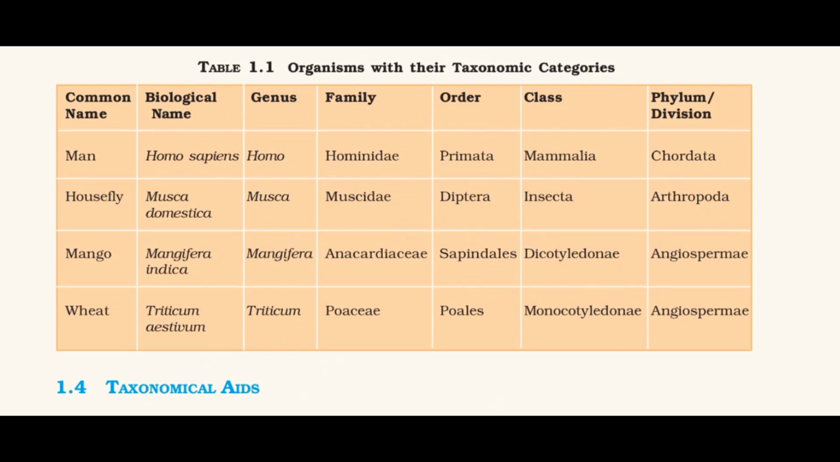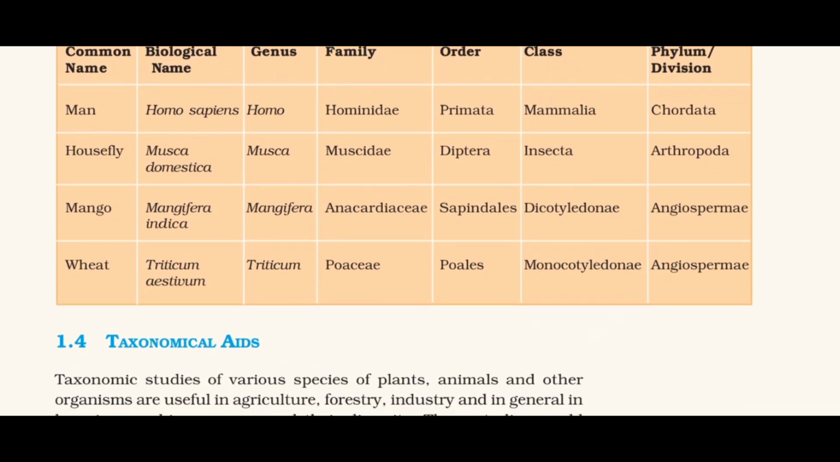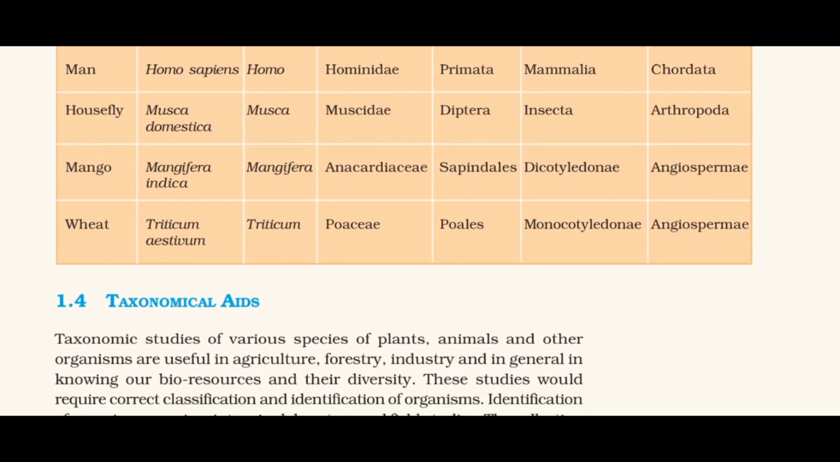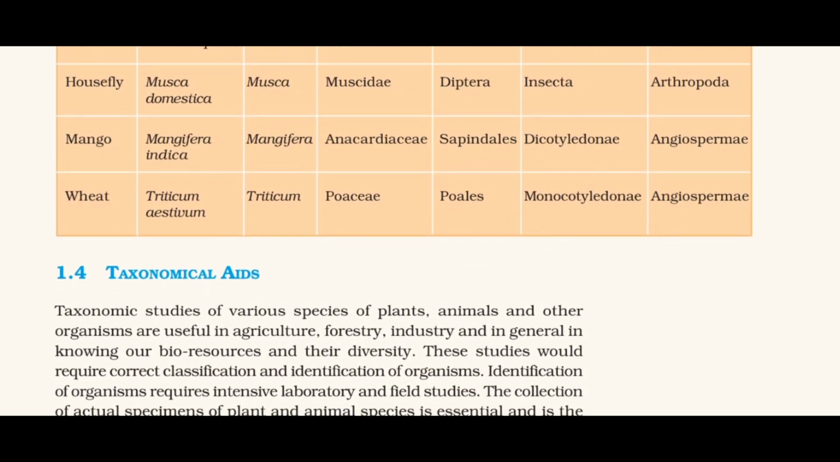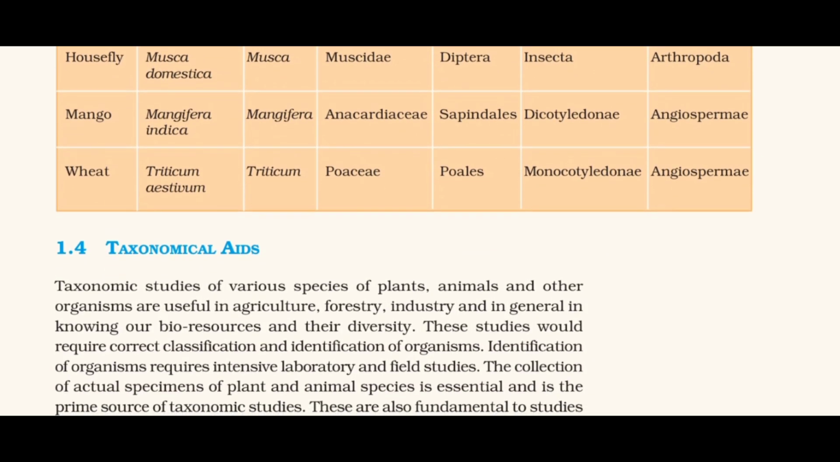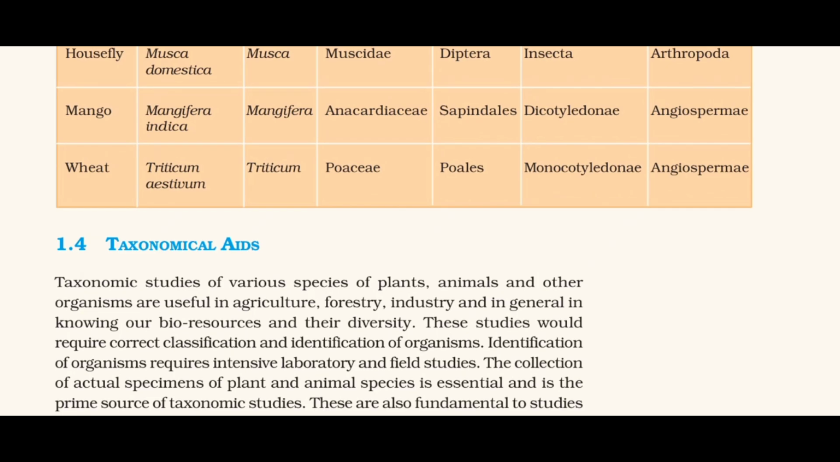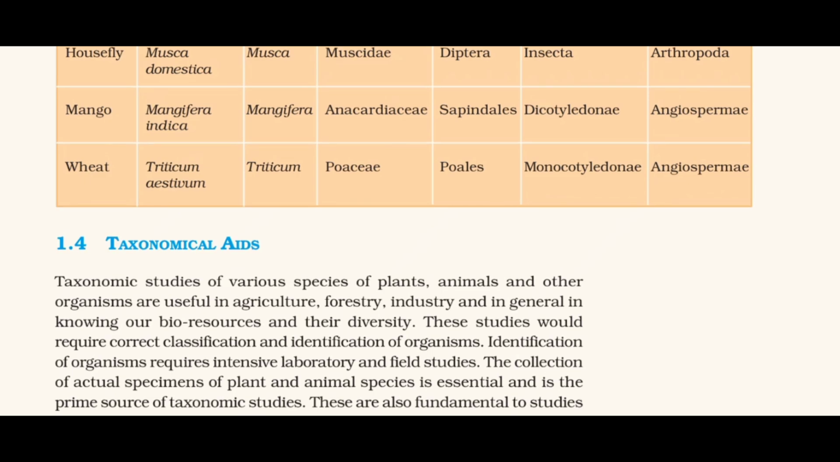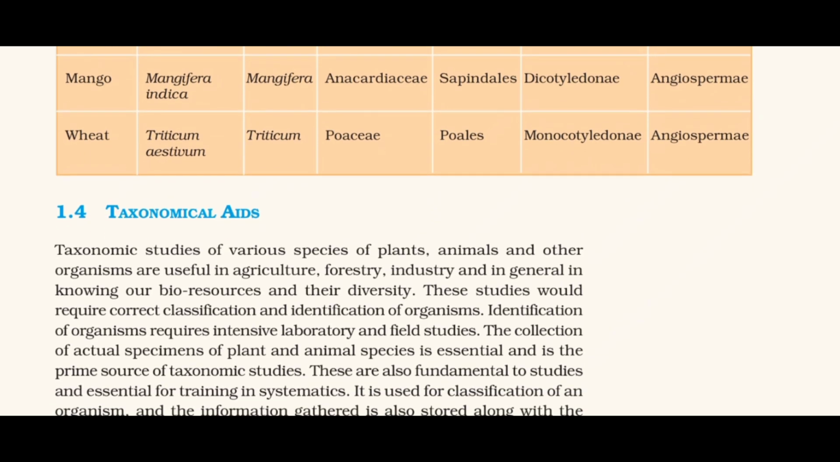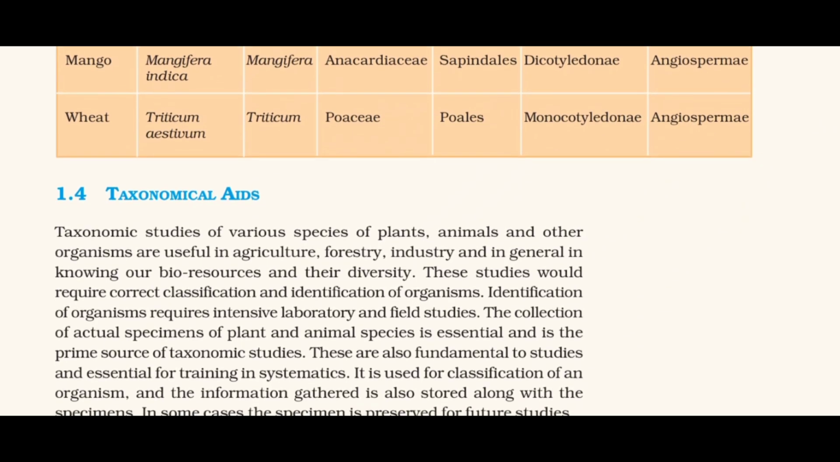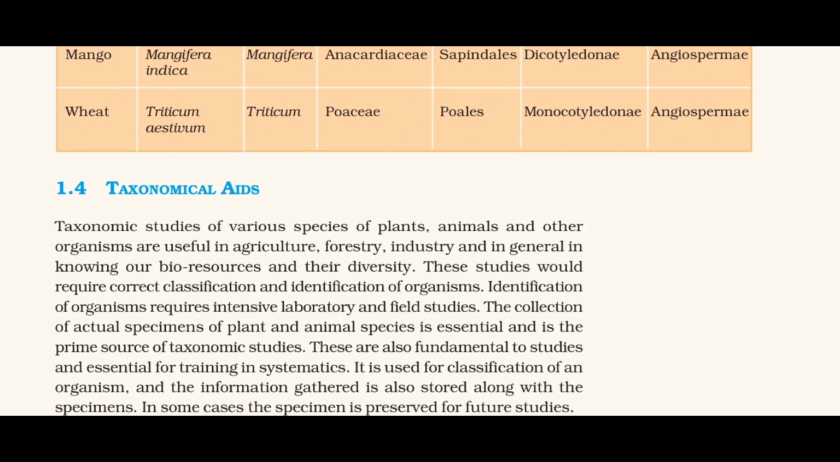1.4 Taxonomical Aids. Taxonomic studies of various species of plants, animals, and other organisms are useful in agriculture, forestry, industry, and in general in knowing our bioresources and their diversity. These studies would require correct classification and identification of organisms. Identification of organisms requires intensive laboratory and field studies. The collection of actual specimens of plant and animal species is essential and is the prime source of taxonomic studies. These are also fundamental to studies and essential for training in systematics.